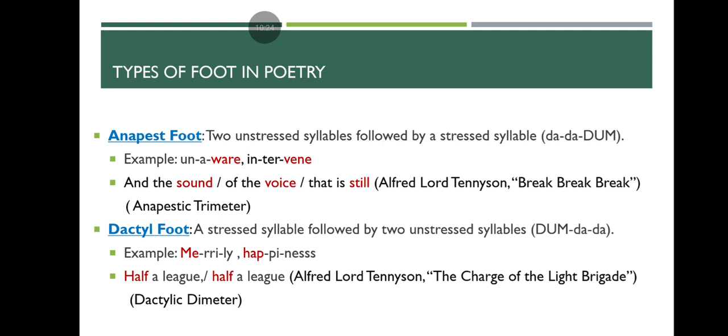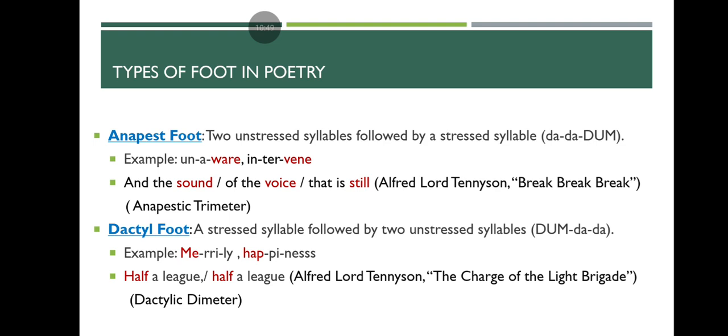Next we have the dactyl foot. Dactyl foot means a stressed syllable followed by two unstressed syllables. It is completely opposite to the anapest foot in structure. Here we have the sound pattern of dum da da, dum da da, dum da da.